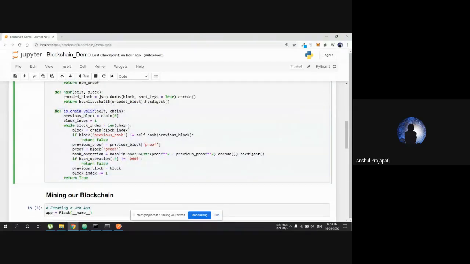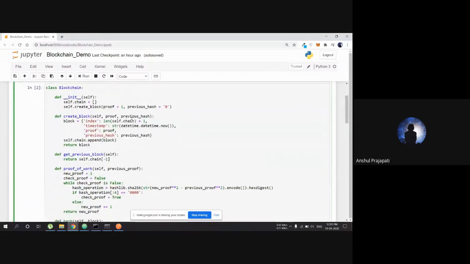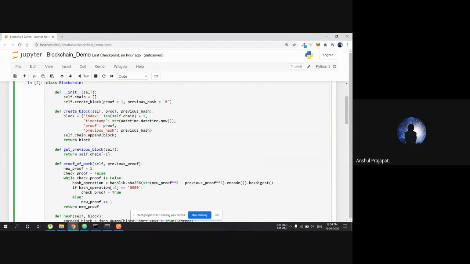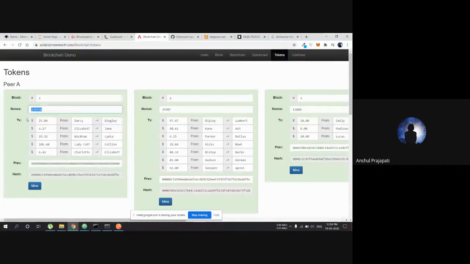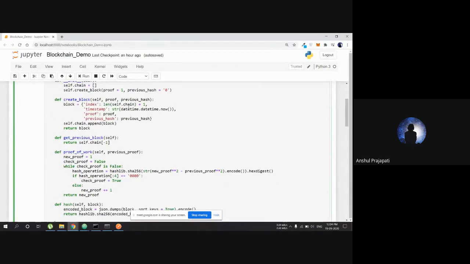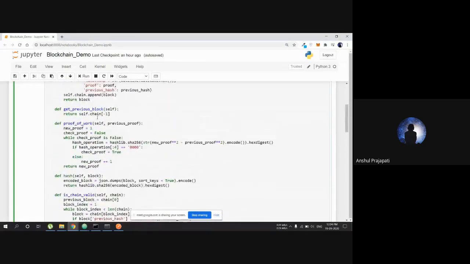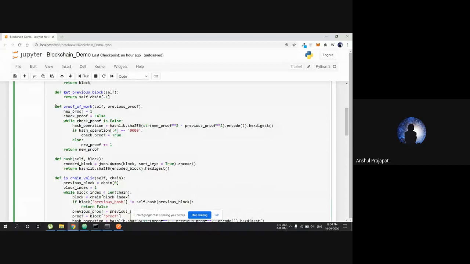And what happens in this is chain valid. Going through the process again, we have a blockchain. Initially we have to create a genesis block. Inside this, when we create a block, we give it an index value and timestamp and all this, and then we give a proof of work, which is the main part of this blockchain, used by miners to mine.